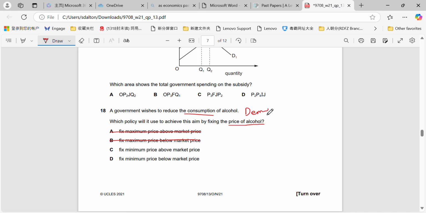Or decrease the demand. So therefore we will impose a minimum price, and in order for the minimum price to be effective, remember that the minimum price has to be placed above the current equilibrium.